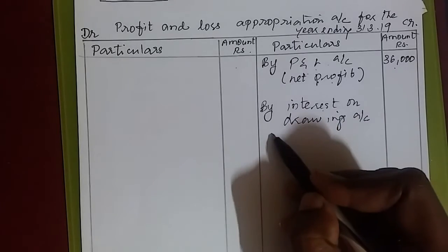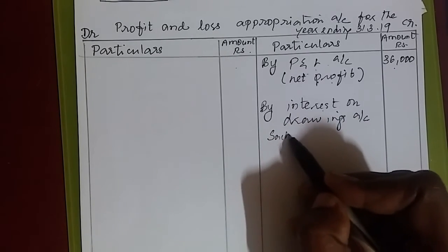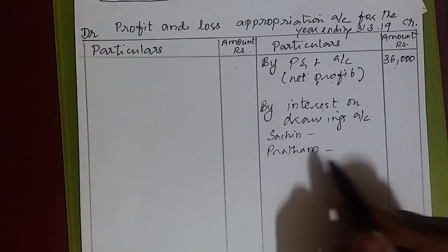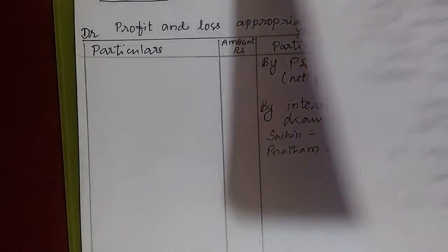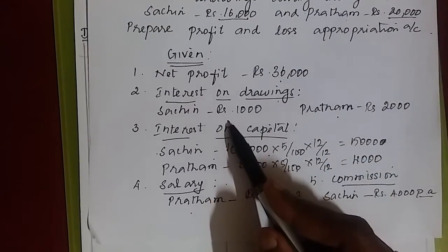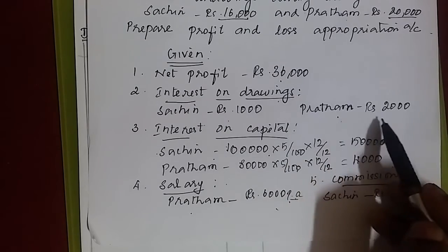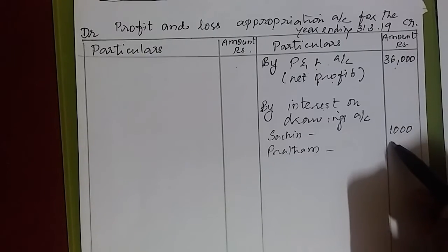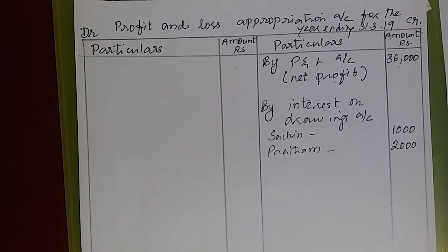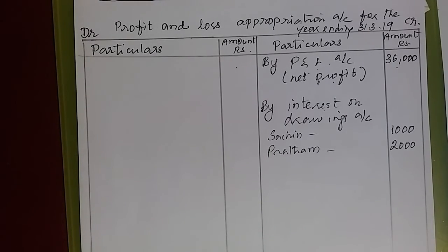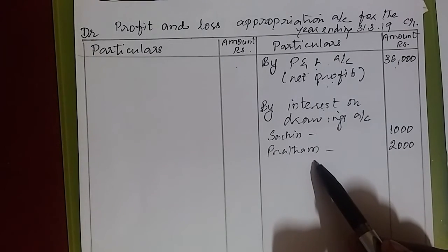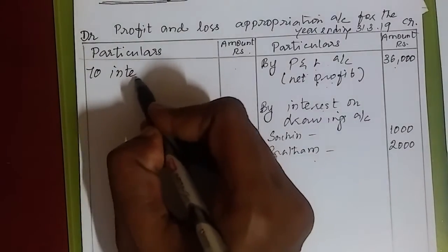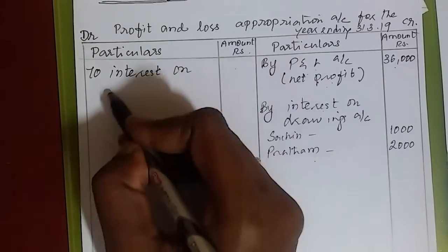There are how many partners? 2. The first partner is Sachin and the second partner is who? Pratham. So Sachin's interest on drawings. You see, you are given interest on drawings for Sachin how much? 1,000. For Pratham how much? 2,000. So for Sachin I write 1,000 and for Pratham I write 2,000. Only these two values will be there on the credit side. One is net profit, another one is interest on drawings. Next one is what? Interest on capital.